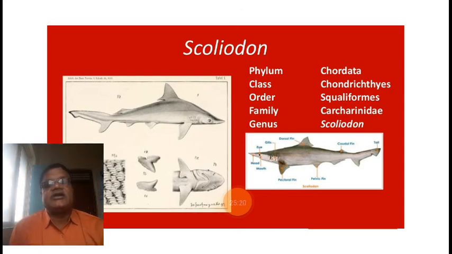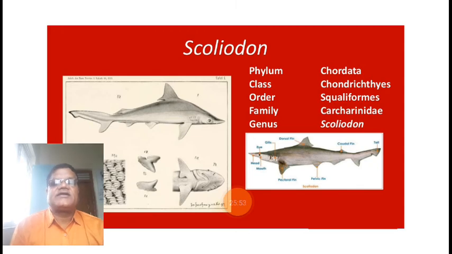So the pharynx is divided into three parts: nasopharynx, oropharynx, and laryngopharynx. The function of the pharynx is to pass the food material as well as air through it. Posteriorly the pharynx opens into the esophagus and into the trachea.